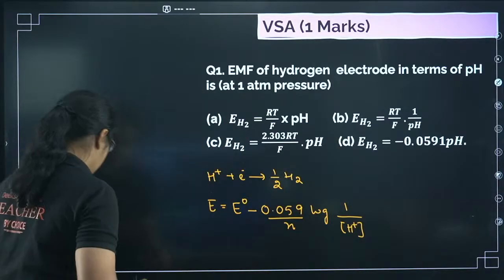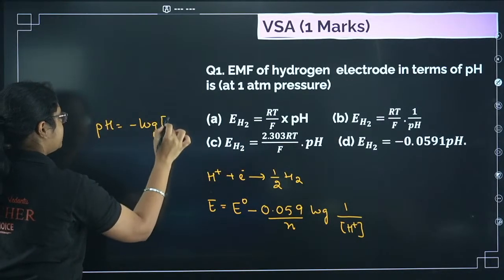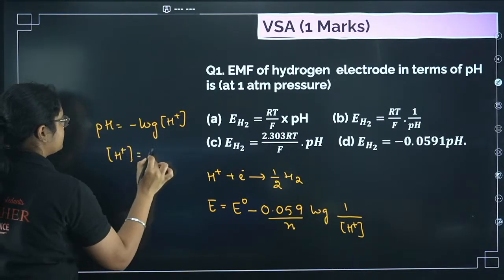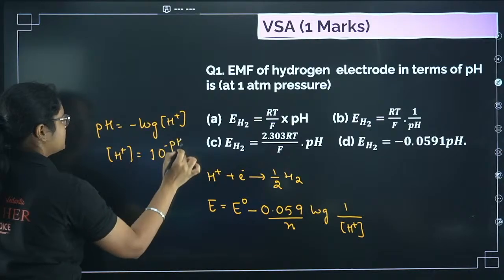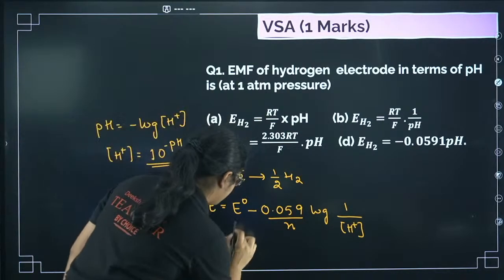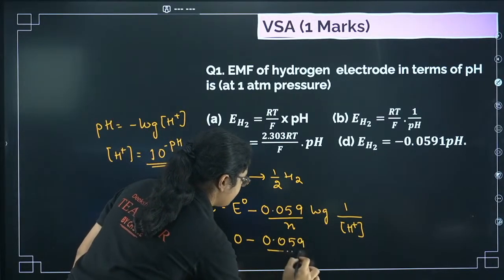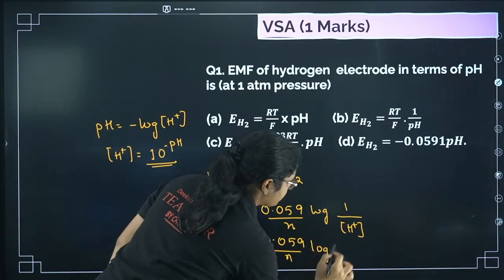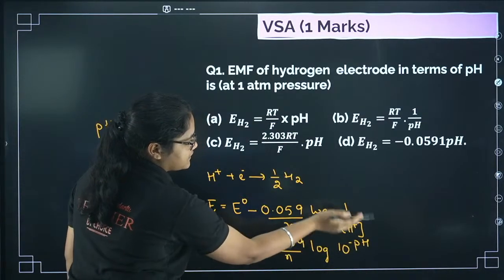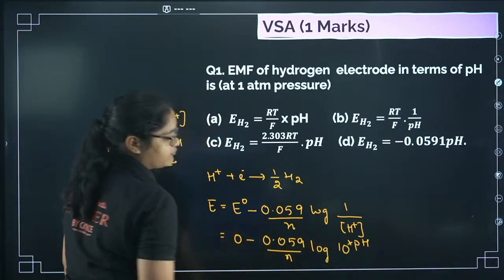Now what we know, that pH is equal to minus log of H plus, right? Then what will be the H plus concentration? That is equal to 10 to the power of minus pH. So in place of this H plus, I can consider this value. So I can write E naught value is 0 here, minus 0.059 by n log of, this is 10 to the power of minus pH. Okay, see, H plus concentration is 10 to the power of minus pH. Now when it goes up, it will become 10 to the power of plus pH.